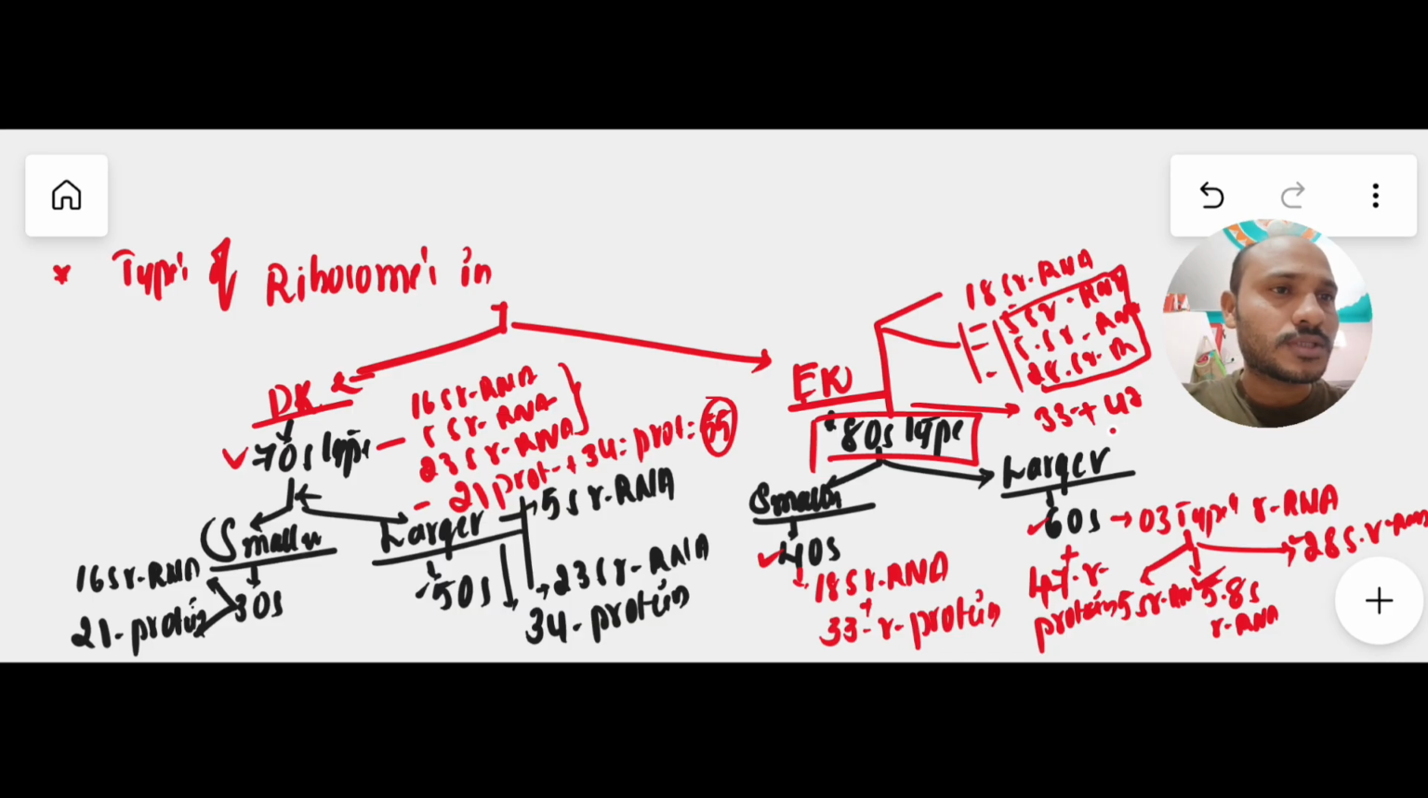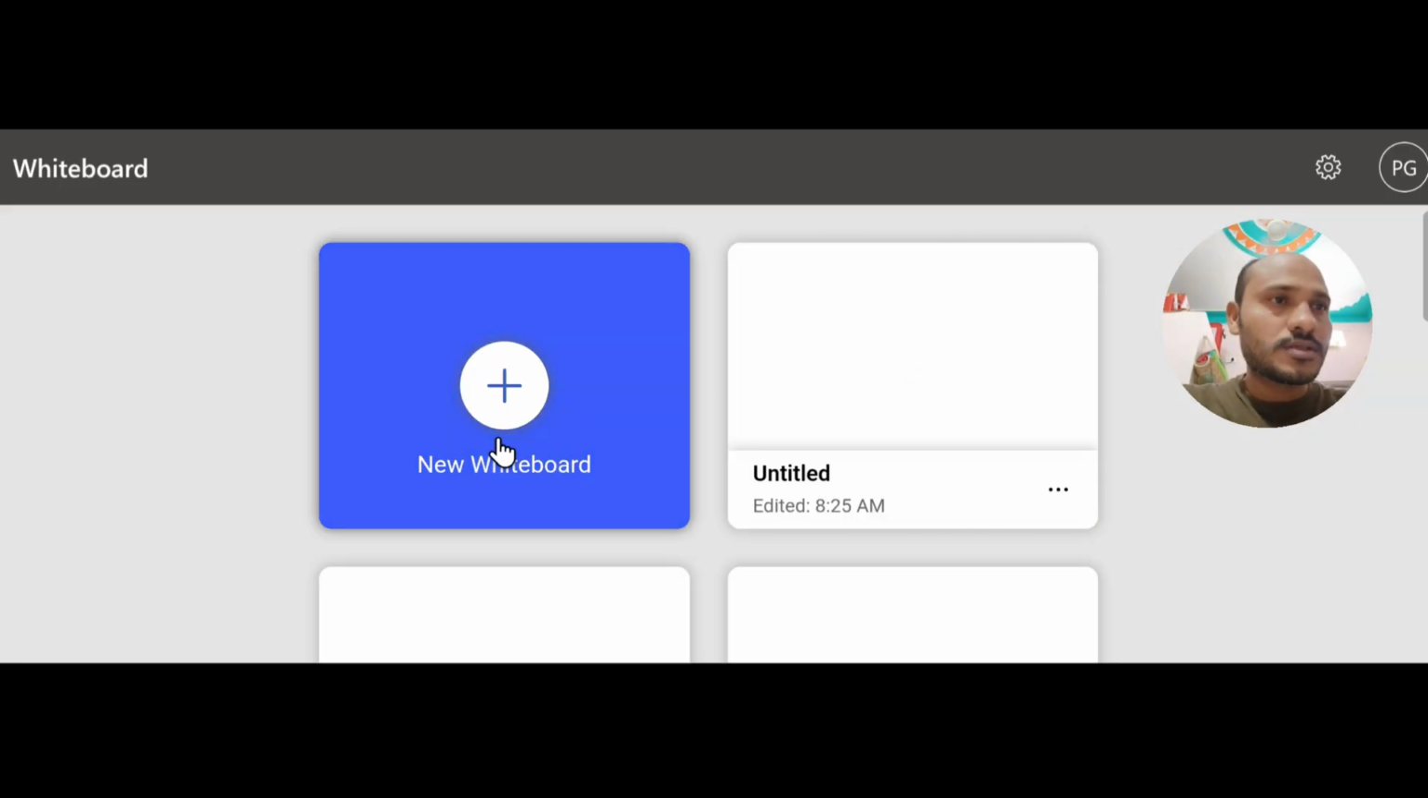So 33 plus 47 means there are 80 R proteins in eukaryotic organisms, and in prokaryotic organisms 55 R proteins are present. So this is all about the types of ribosomes present in prokaryotes and eukaryotes, and their distribution of smaller and larger subunits with respect to their rRNA and protein components. And the important point here is that S stands for Svedberg unit. Very important.